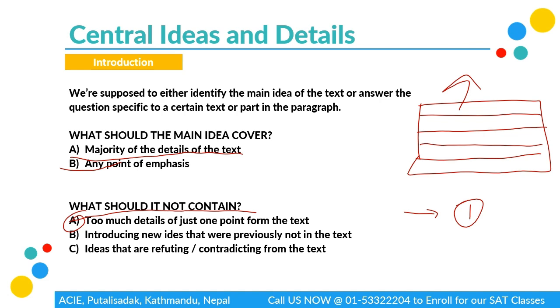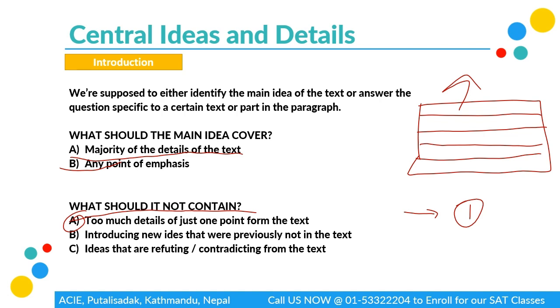B. Introducing new ideas that were previously not in the text. Any type of answer which includes new ideas that were not in the text, or in the paragraph, or in the diagram, is never going to be our answer. Know that much for all types of questions throughout the SAT English section, especially the reading and writing section. If any option has a new idea introduced, it's pretty much never going to be our answer.